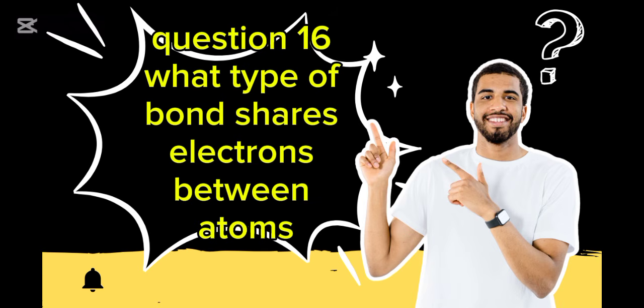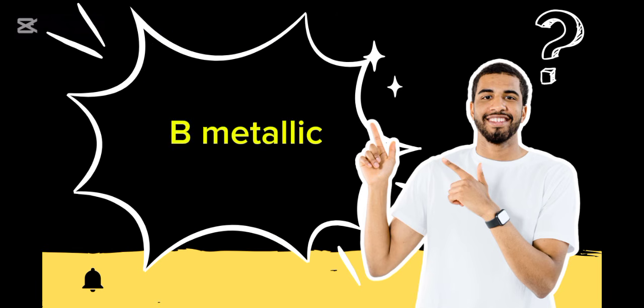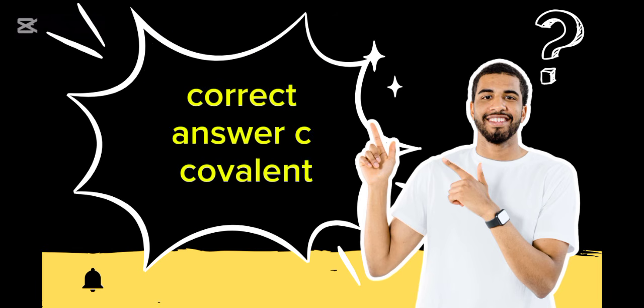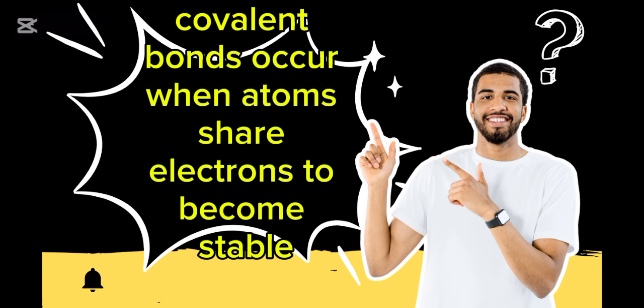Question 116. What type of bond shares electrons between atoms? A. Ionic, B. Metallic, C. Covalent, D. Hydrogen. Correct answer C. Covalent. Covalent bonds occur when atoms share electrons to become stable.